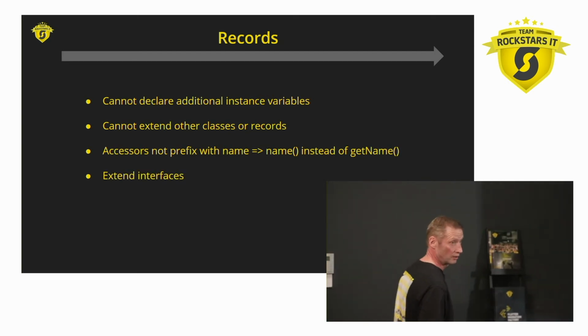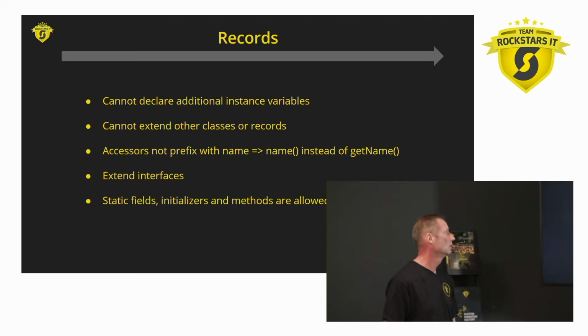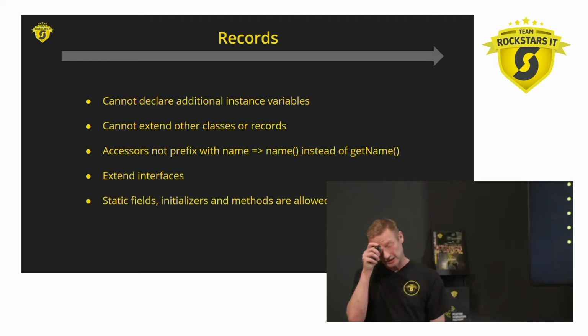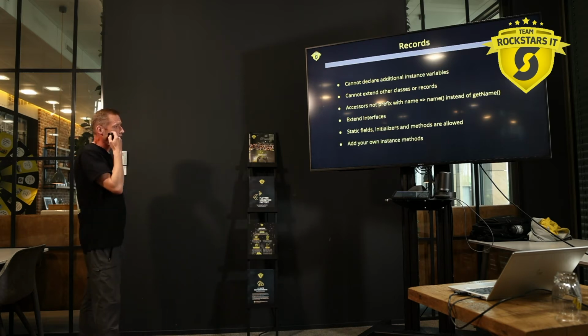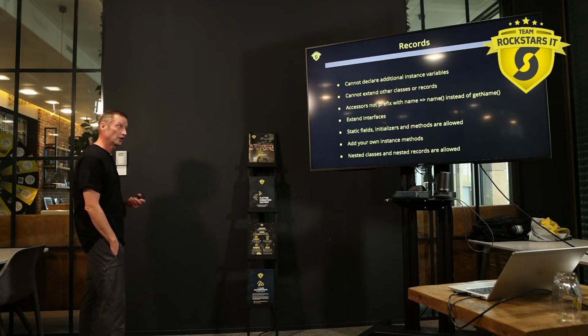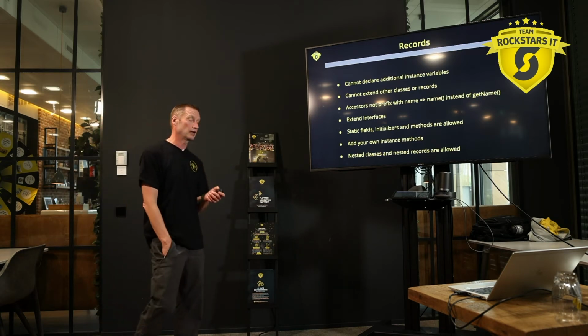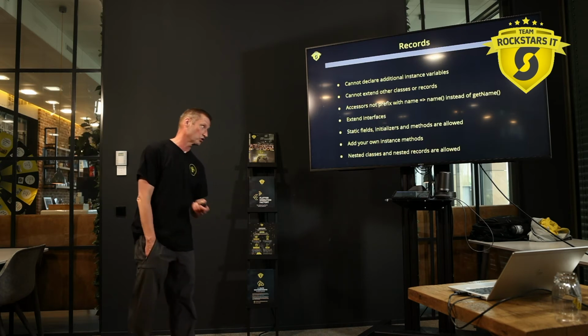You can extend interfaces, as many as you want. You can have static fields, static initializers, and static methods. You can add your own instance methods. So there's still a lot of normal class behavior in there. And you can have nested classes and nested records. So you can nest records within records and classes within records.